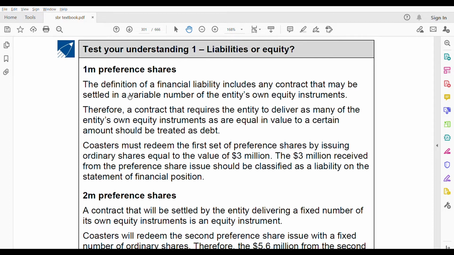But look at the definition. It includes any contract that may be settled in a variable number of the entity's own equity instruments. So a contract that requires the entity to deliver as many of its own equity instruments as equal a certain amount should be treated as a debt. It is equal to the value of 3 million, therefore it's debt, liability.